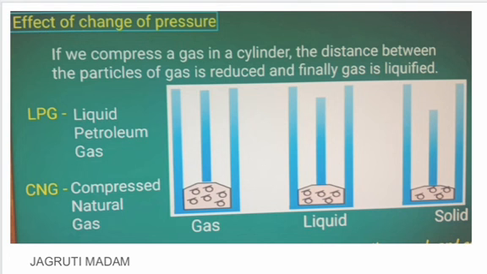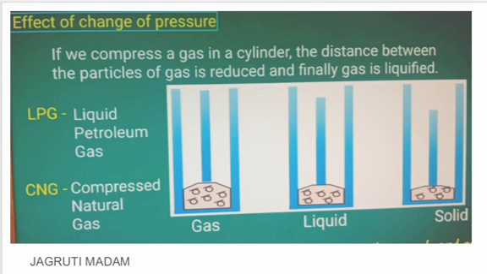If you decrease pressure, then the pressure on the solid particles is going to reduce, and they'll start moving apart, and thus it is going to move towards the arrangement of liquid. And if you decrease pressure on liquid, it will change to gas. So see the difference, students. By increasing pressure, we are converting gas to liquid and liquid to solid, while in temperature, by increasing temperature, we were converting solid to liquid and liquid to gas. Okay, so it's opposite. Remember, students.